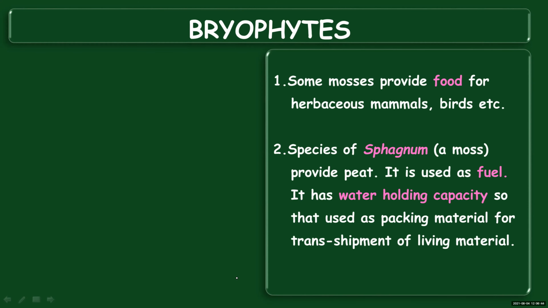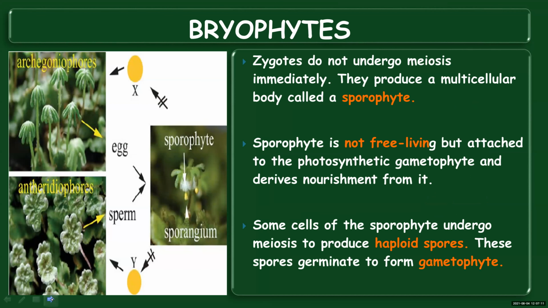Yes, ma'am. Now, once the zygote is formed, here no meiotic division. Zygote is not undergoing any reduction division. Instead, what will happen? It will develop into a sporophyte. It will transform into a multicellular sporophyte. Zygote, you know, it is a single cell structure. It will undergo repeated divisions and they will form a multicellular structure which you call a sporophyte.